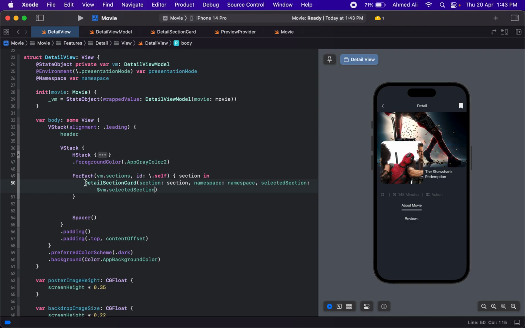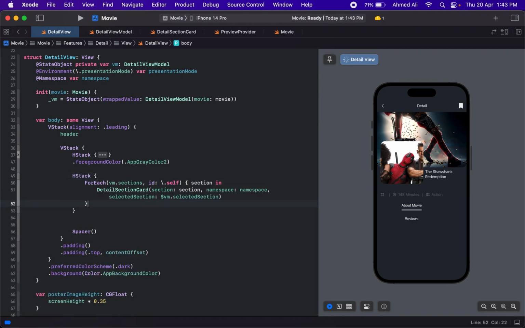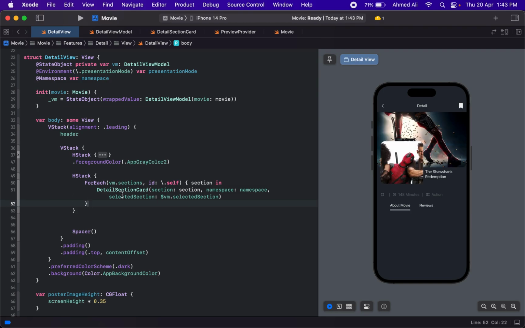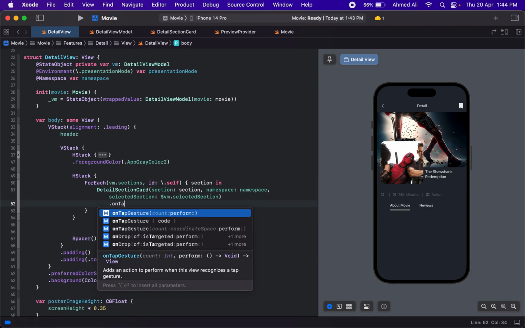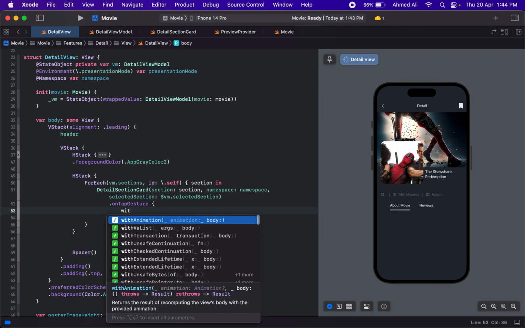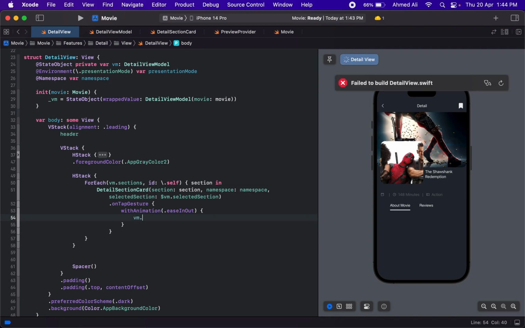Okay, this looks good. We just have to put, I guess, this into an HStack in here. Yeah, and then we can have this on tap gesture, where we can use withAnimation, maybe easeInOut, and we can have vm dot selected section equals to section, so that we can switch between them.